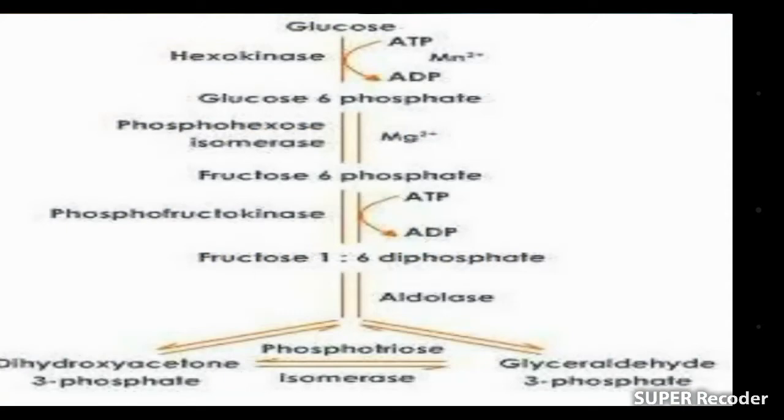Why are glyceraldehyde 3-phosphate and dihydroxyacetone phosphate isomers? Because both of these are 3-carbon compounds, and they are convertible to each other. That's why they are known as isomers. And this interconversion occurs due to the triose phosphate isomerase enzyme.